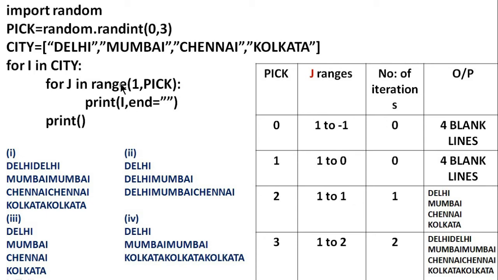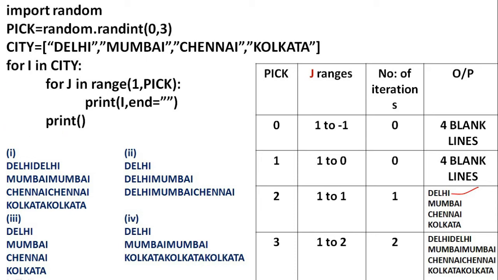That is, it will iterate only once. And also this print statement will execute once. Print i. What is there in i? Delhi. So it will print Delhi once. Then it will come out of the loop. Here you have an empty print statement. It will print a new line. Then go for the next iteration.